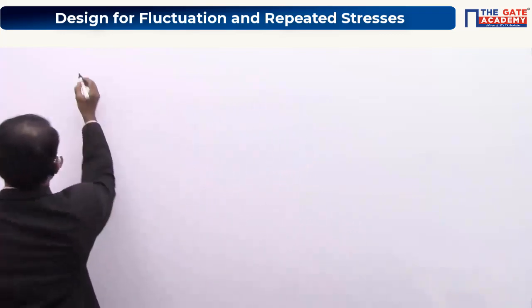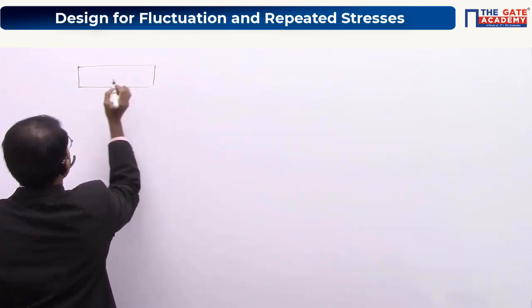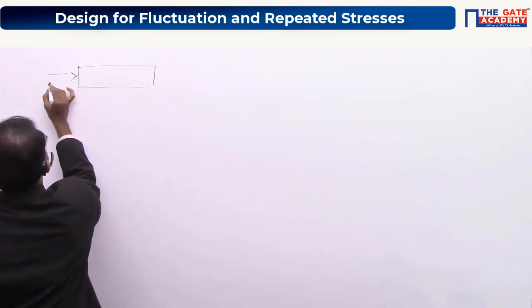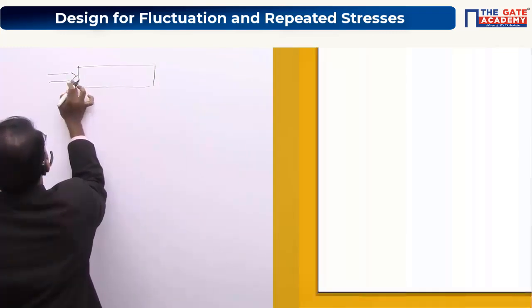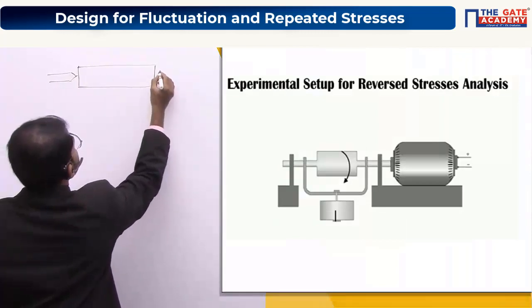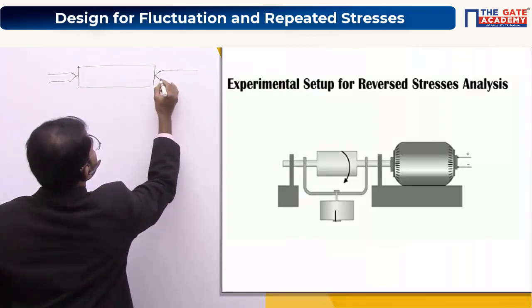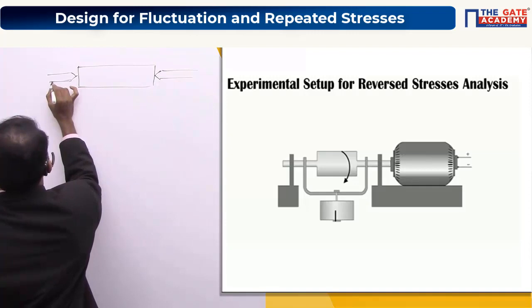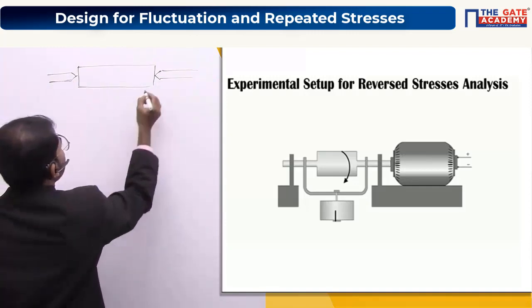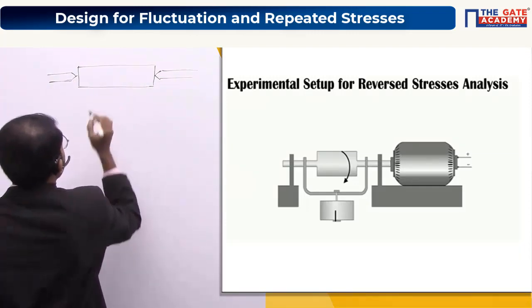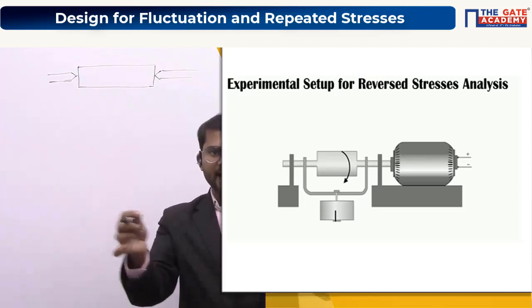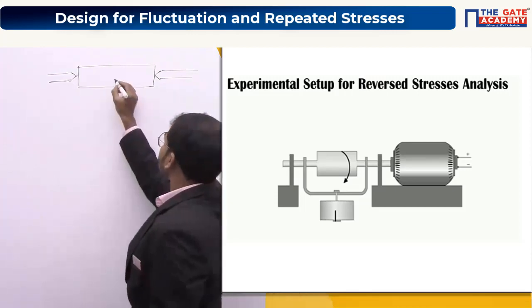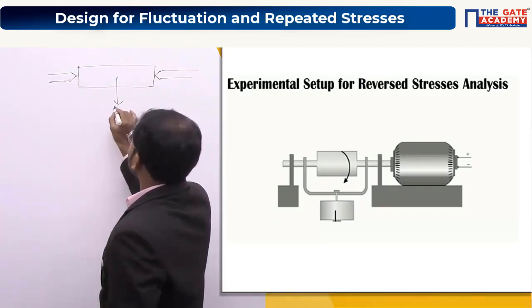The component is mounted like this. So this is applied with some load. You can see here there is some stand where some weight is applied. So here I am directly putting it, some weight P is applied here.